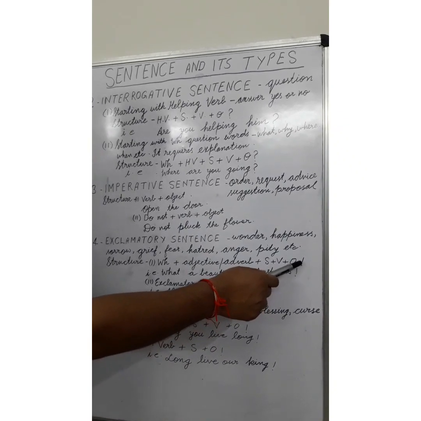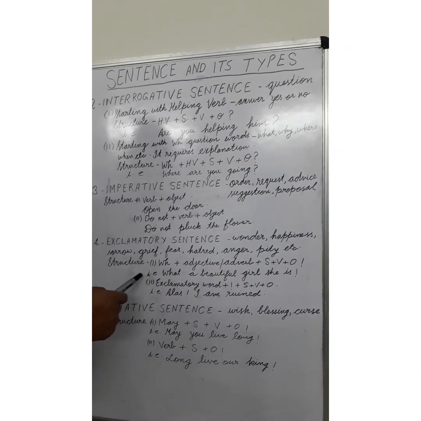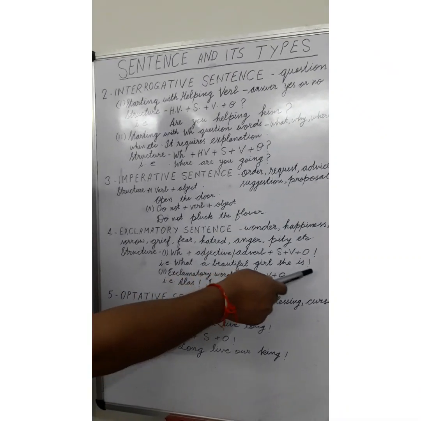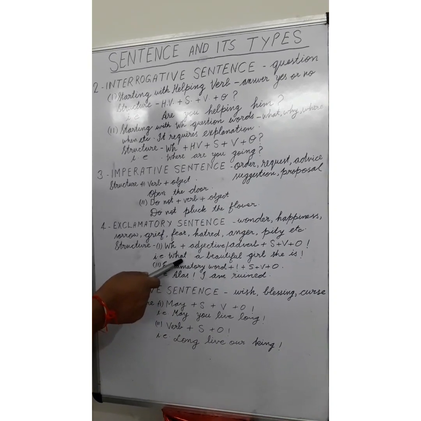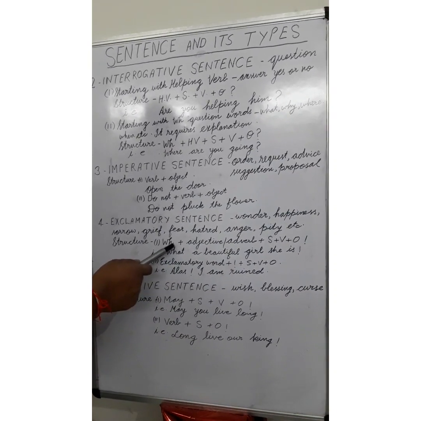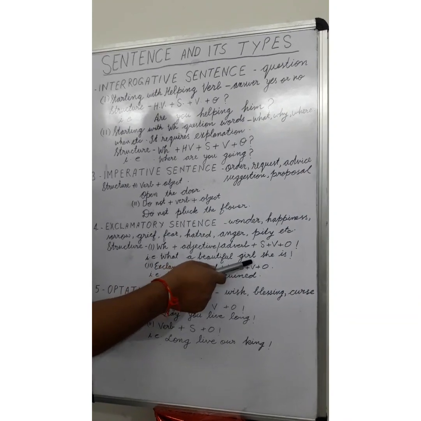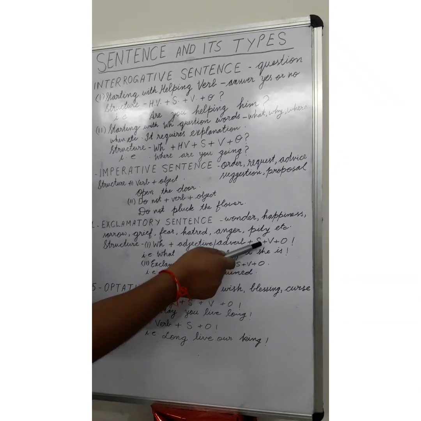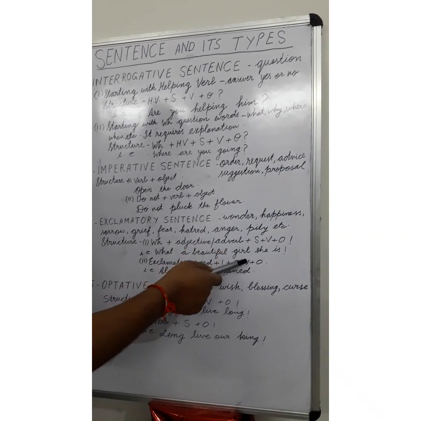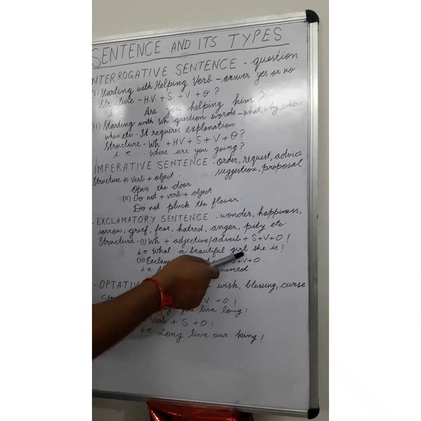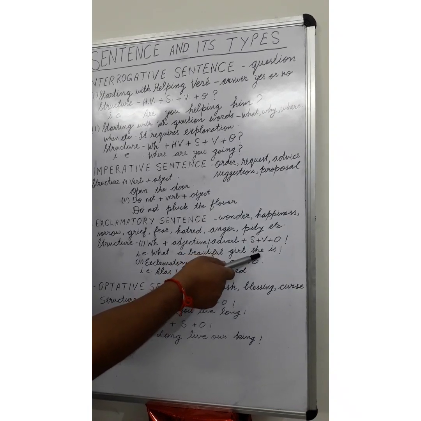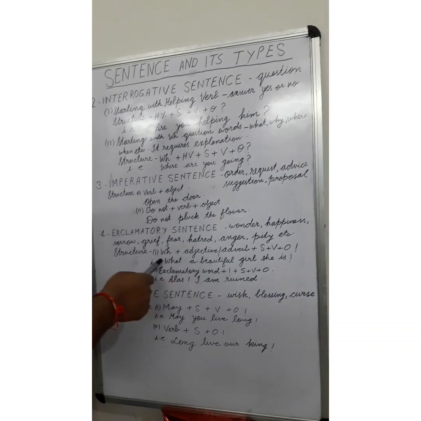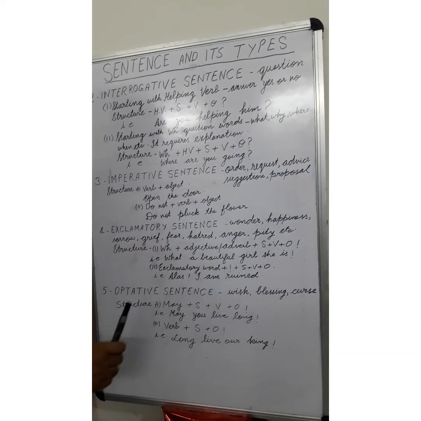This is a very important thing to note. For example, we can see the sentence, what a beautiful girl she is. Here, what is the WH word. A beautiful girl. Beautiful is adjective. Girl is subject. Beautiful girl comes together. So as subject comes she and is verb. So such type of structures are common in exclamatory sentence.